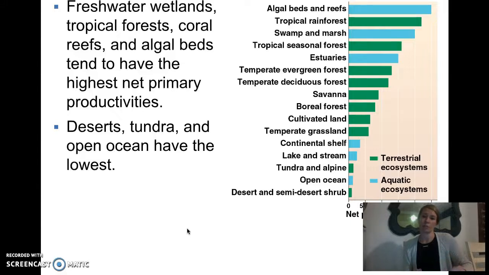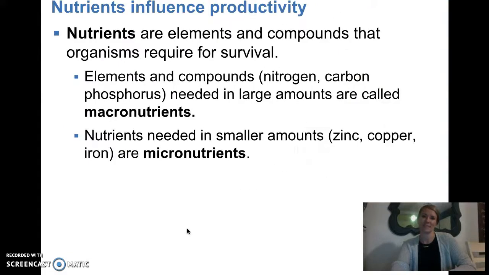So in terrestrial ecosystems, so the ones found on land, we tend to see the most primary productivity. It increases with temperature and precipitation. So the warmer that it is and the more water that we have, the more plants are going to thrive, and then we have higher primary productivity. In aquatic ecosystems, net primary productivity tends to rise with light and availability of nutrients, which makes sense. The autotrophs, the algae in the ocean, they need sunlight. So the closer they are to the top of the ocean, the better, and they also need nutrients in the water to be able to do photosynthesis.